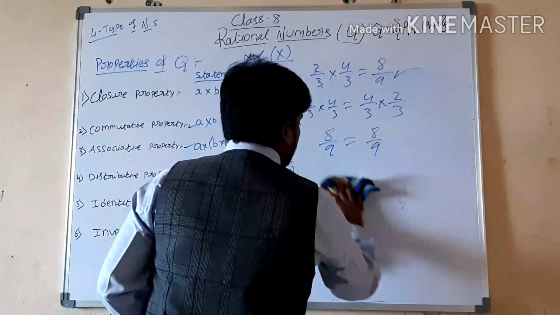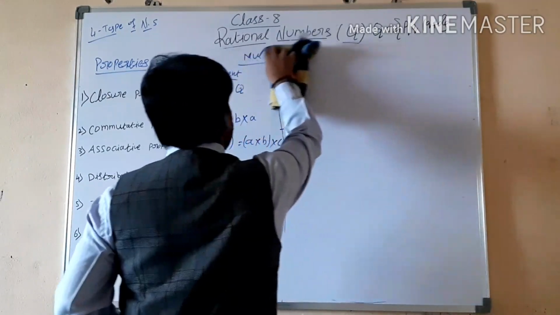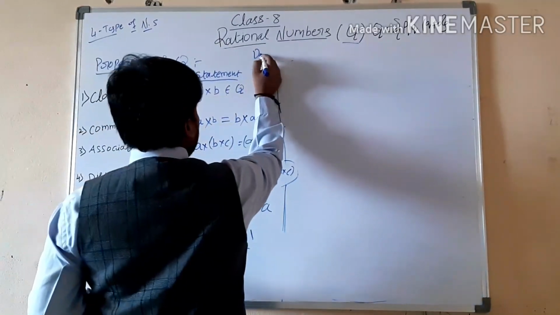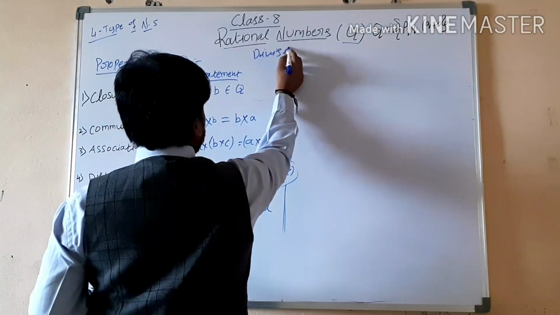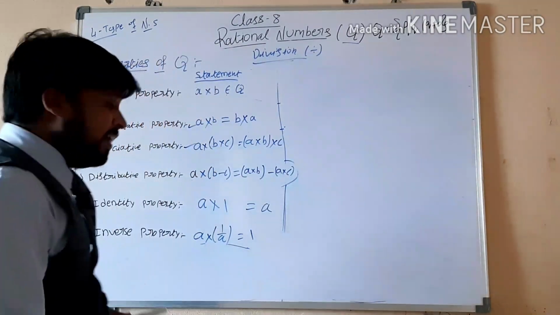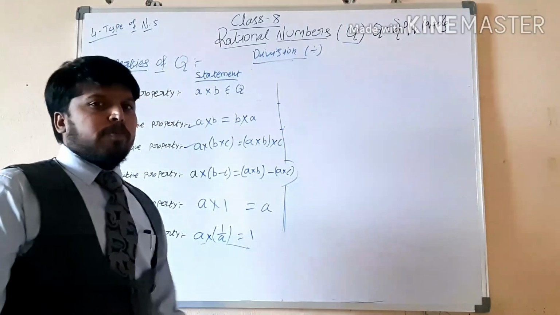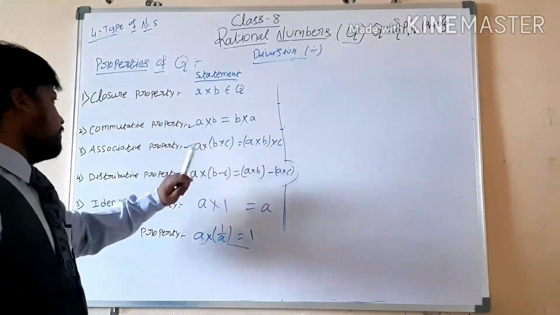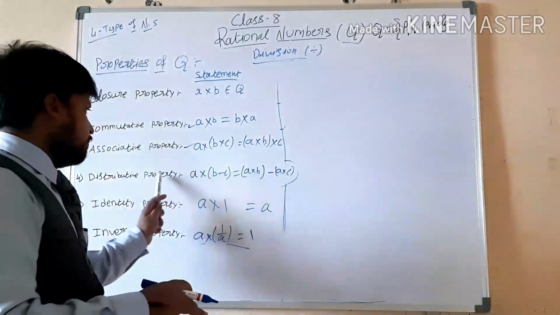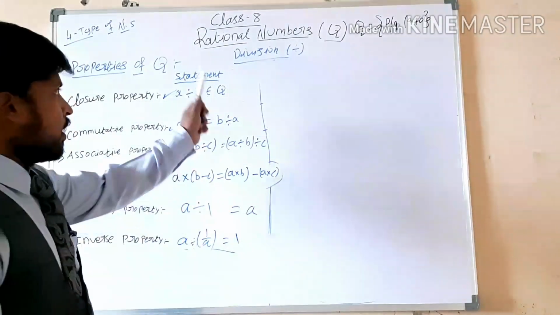These all are the properties under multiplication. Next, division. Last one is division. In division, only the closure property will be satisfied. The commutative property, associative property and distributive property are not there under division. There is no any division condition.